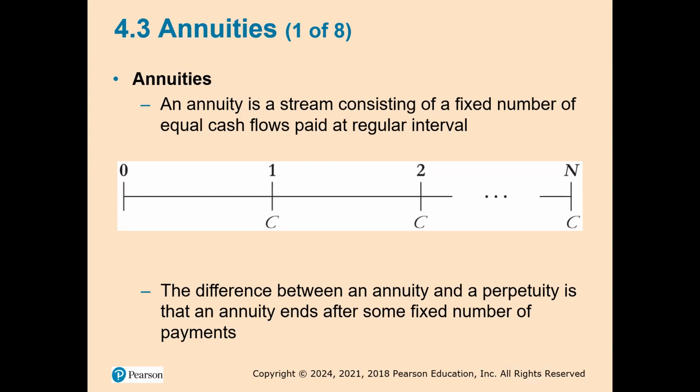Now, these payments can occur at regular intervals, such as monthly, quarterly, or annually. The difference between an annuity and a perpetuity is that an annuity ends after some fixed number of payments.